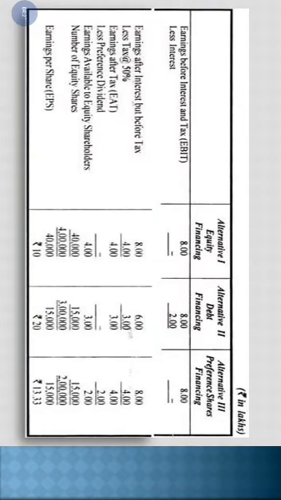Okay, so after having all these calculations, we'll be able to get the earnings available to equity shareholders, which in case of alternative 1 is 4 lakh, in case of alternative 2 it is 3 lakh, and in case of alternative 3 it is 2 lakh. Now to get the earning per share, that is EPS, we have a formula: EPS equals earnings available to equity shareholders divided by number of equity shares. We'll get earning per share.